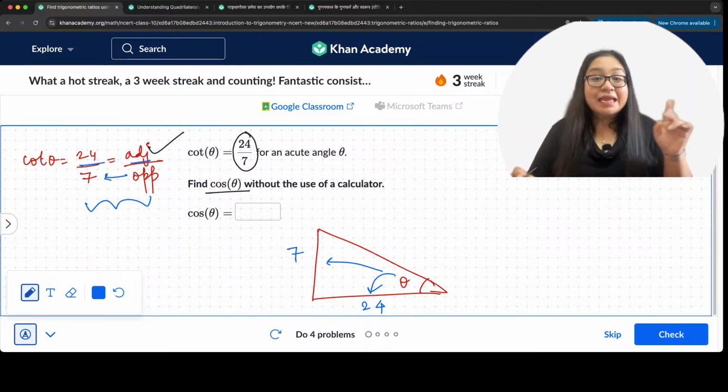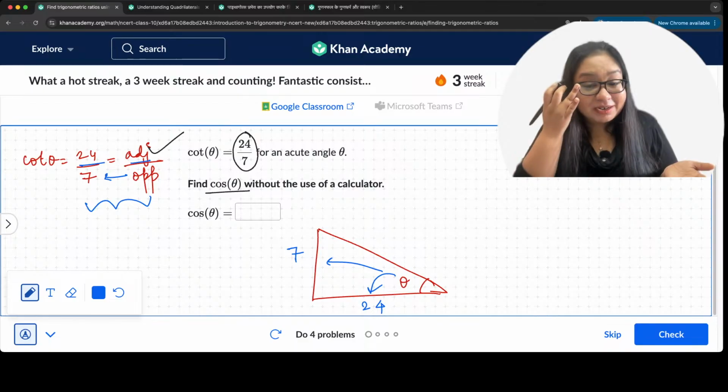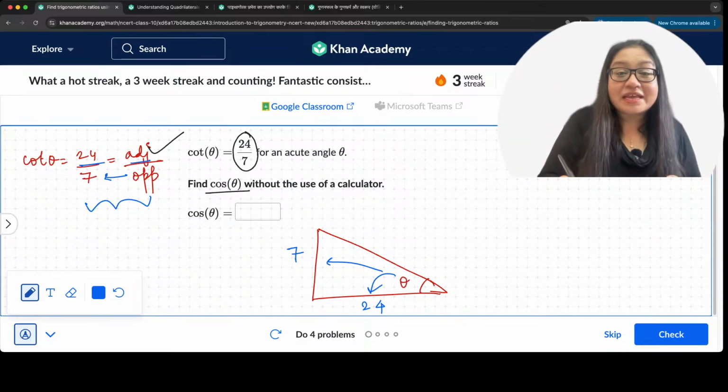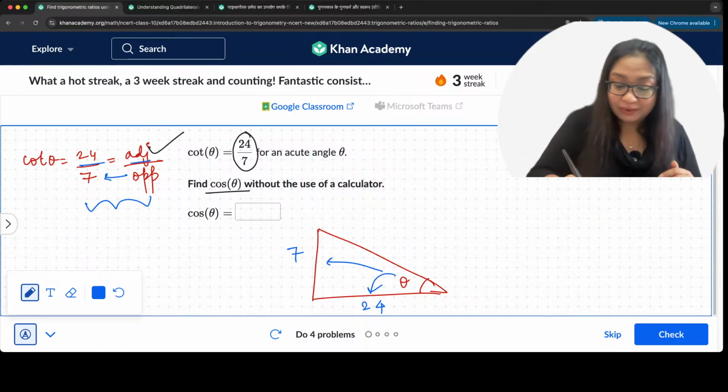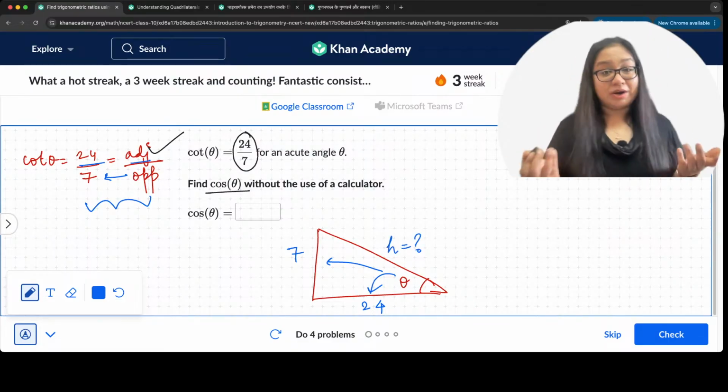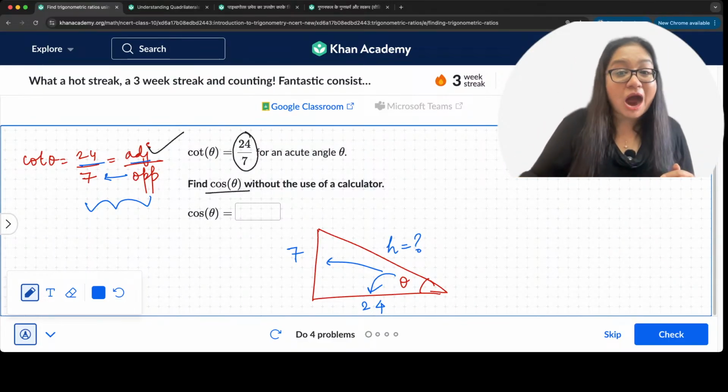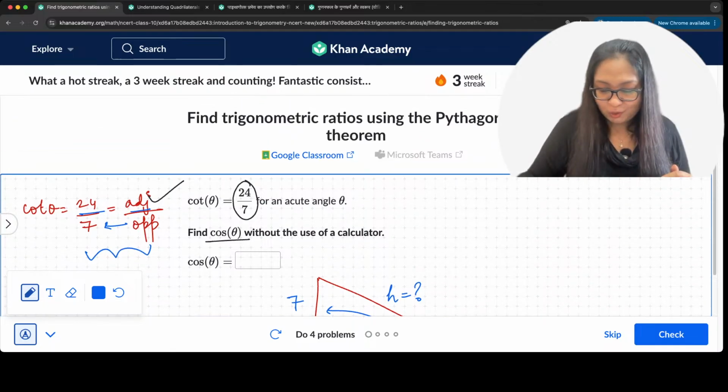Okay. Now we have a Pythagorean triplet, right? Okay. We can apply Pythagoras theorem and find out the third side. And we can say that hypotenuse is not here, but we already know how to apply Pythagoras theorem. So here we go.